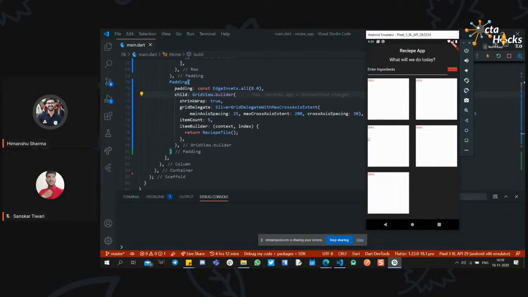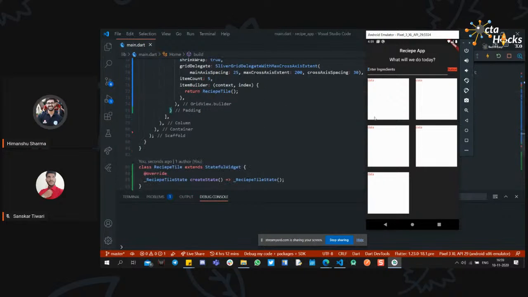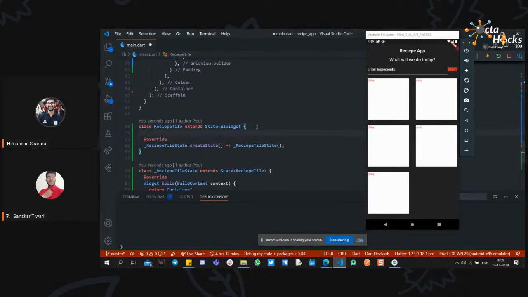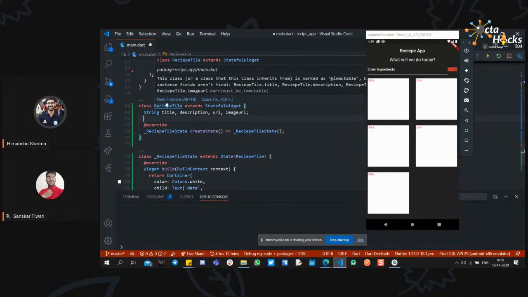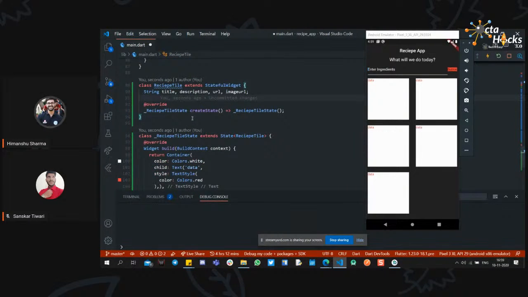So basically it is now hard coded, but you can pass the data from the API to here. So passing the data from this class to this class, we have some variables. We can just use the arguments to pass something like title, a description, or a URL or image URL. But still it will display some error because it is immutable, so we need a constructor for that.